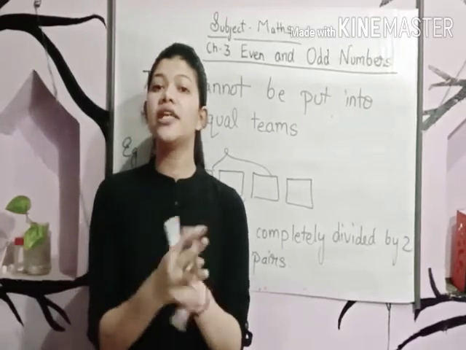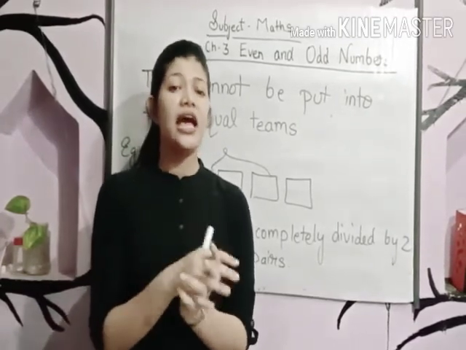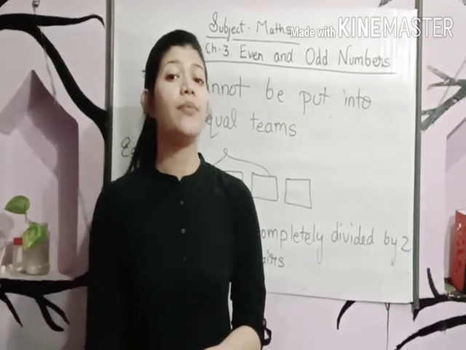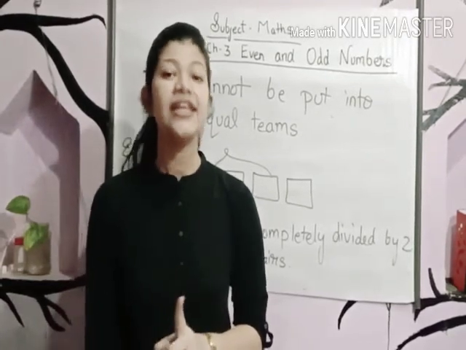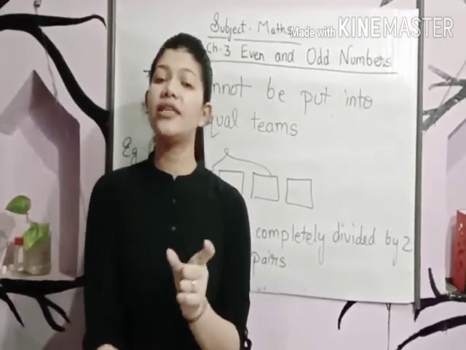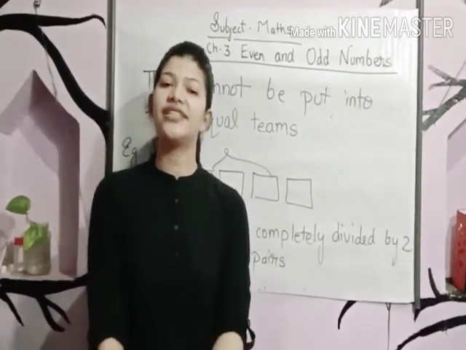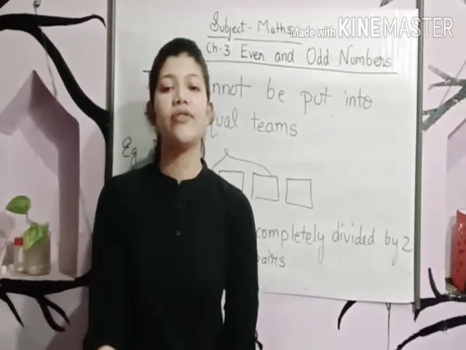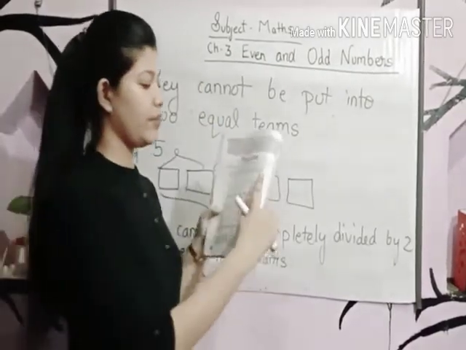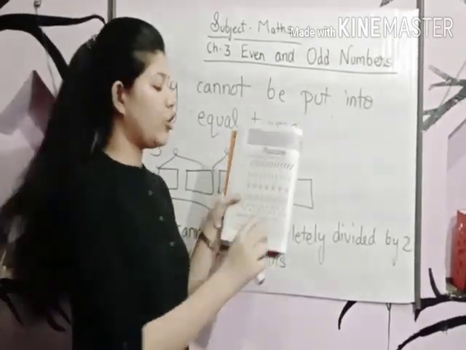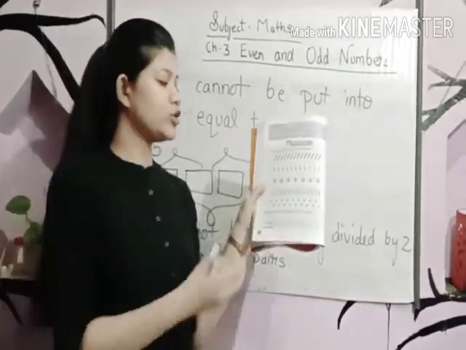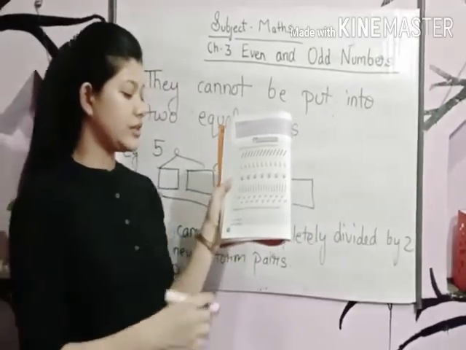It can form 7 pairs. And 14 is ending with the number 4, and a number which ends with 4 is an even number. So we will write even in the given block. I hope this much is understood, and the rest of the questions you can do yourself.